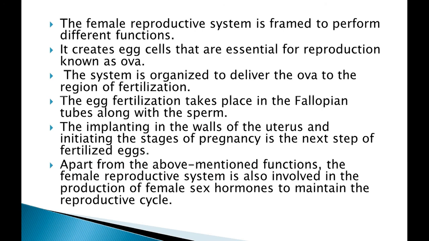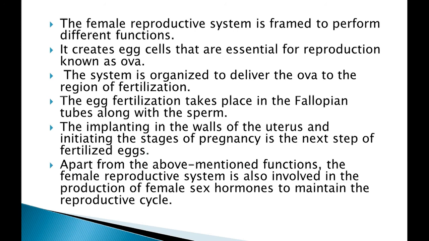At the time of fertilization, the female reproductive system releases the egg at the region of fertilization. The egg fertilizes in the fallopian tube along with the sperm.